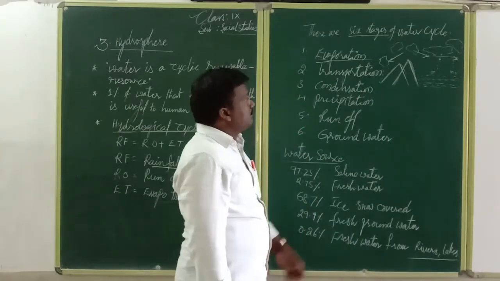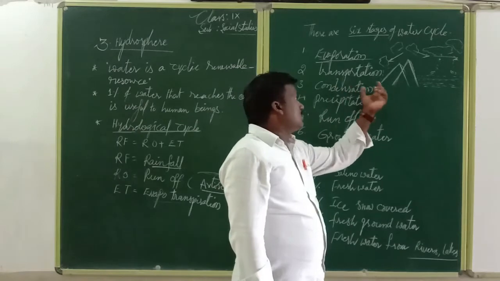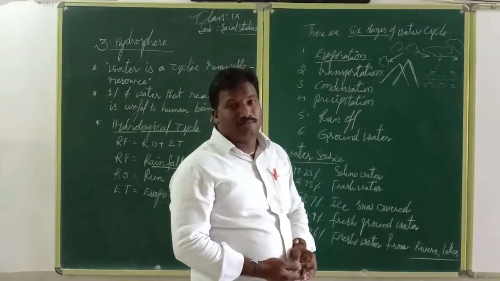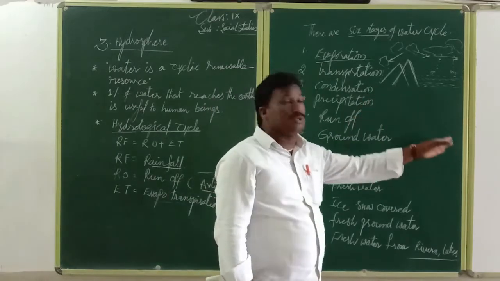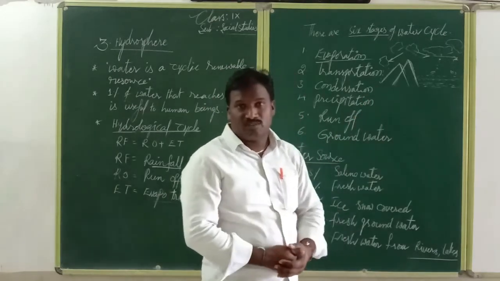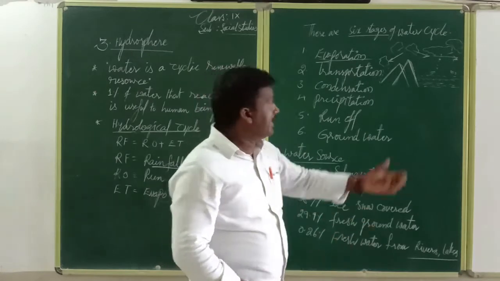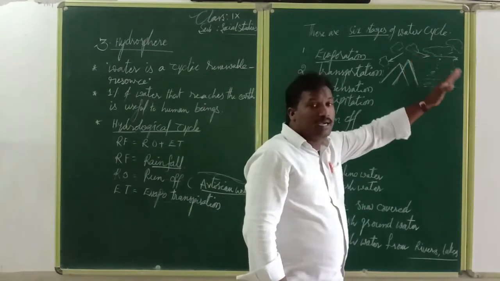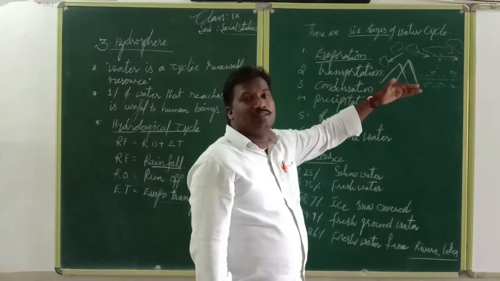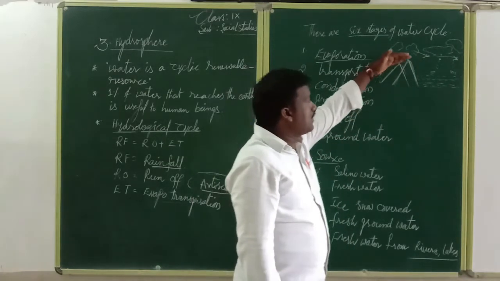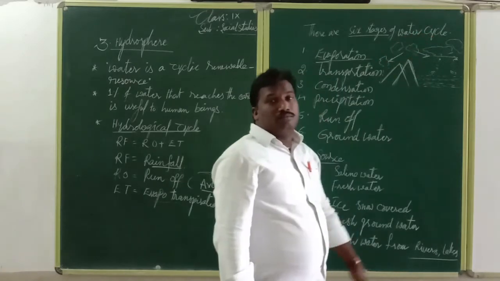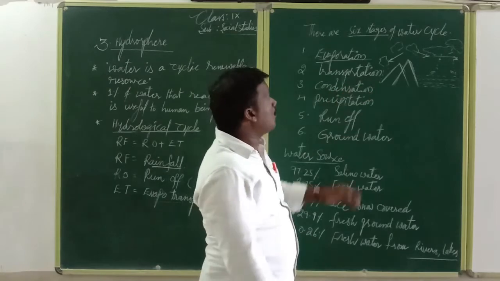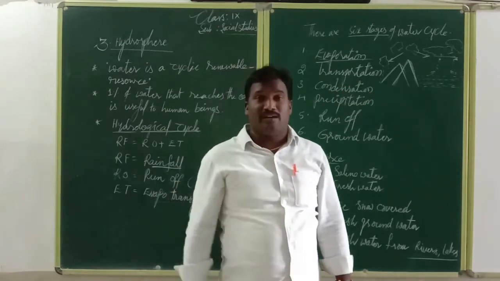Another one, the third one, is condensation. Condensation is nothing but rain. It is quite opposite to evaporation. Evaporation, as I said, moves from down to up. But condensation means rain, it comes from up to down.